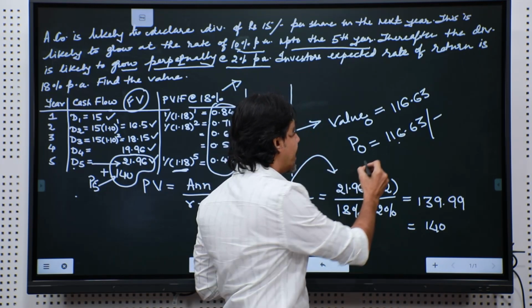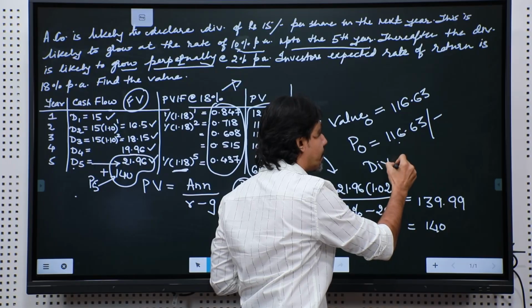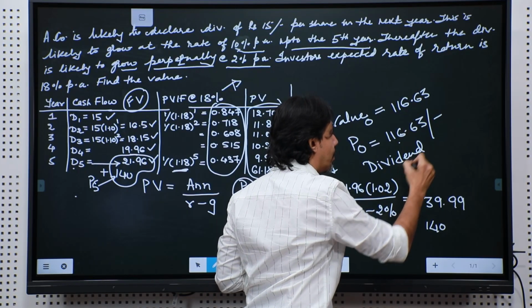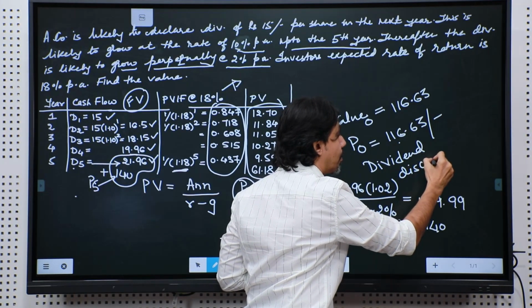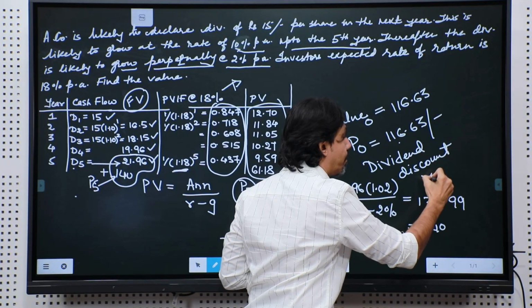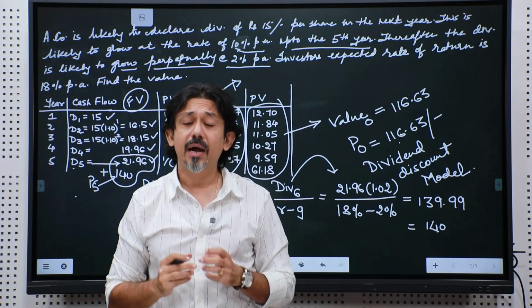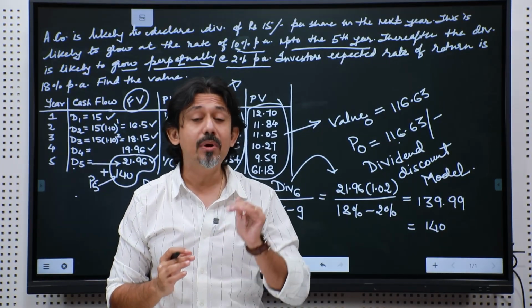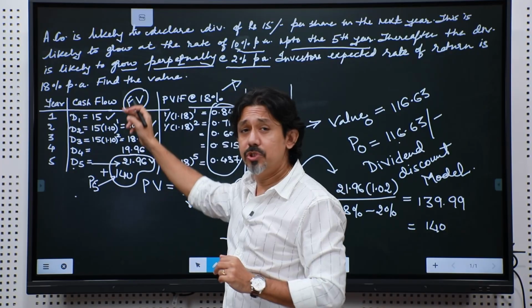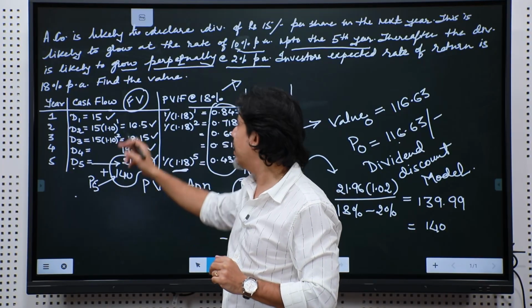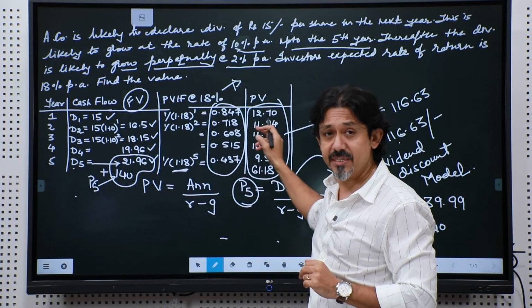Let me write that: dividend discount model, all right. Why do we call it this? A dividend discount model means discounting dividend. So, all future dividends have been discounted, which is converted into a present value.